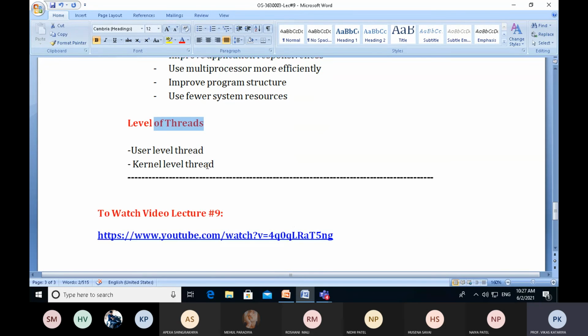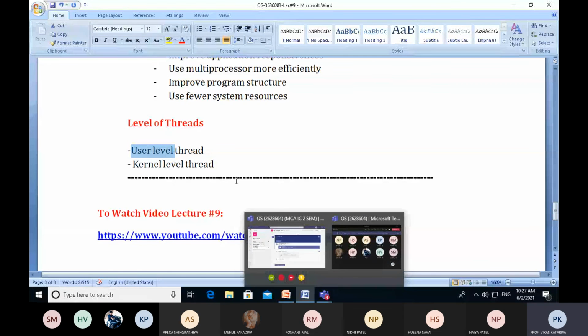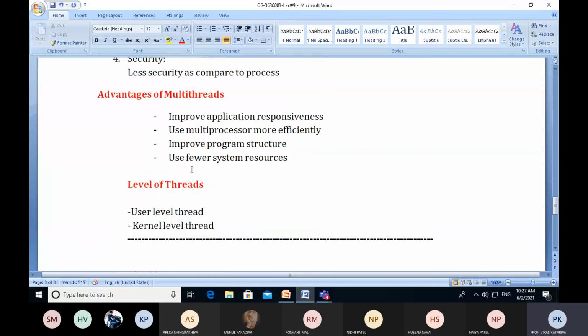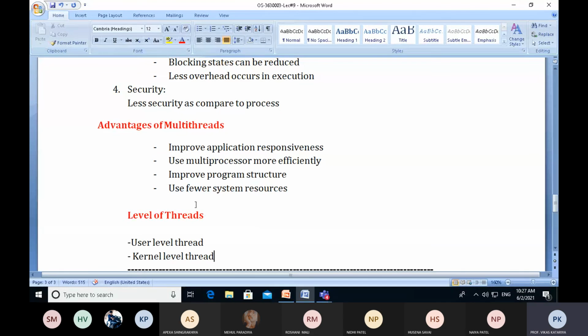The levels of threads are user level threads and kernel level threads. In the next lecture, we will discuss in depth what user level threads and kernel level threads are, how they are designed, what the function of user level threads is, how they are managed, and how kernel level threads are designed and managed.